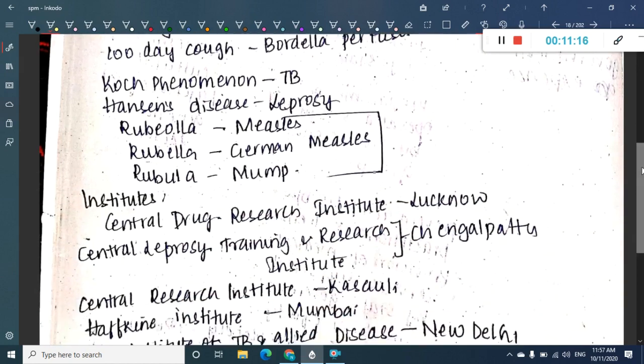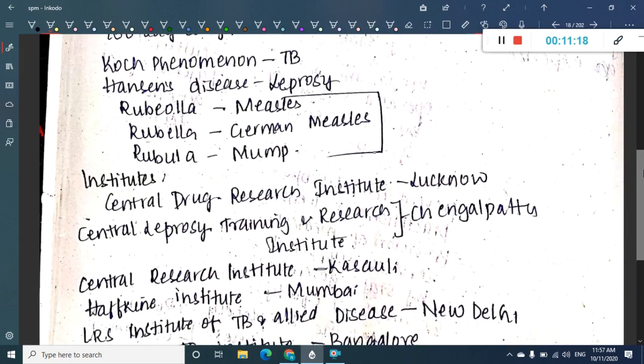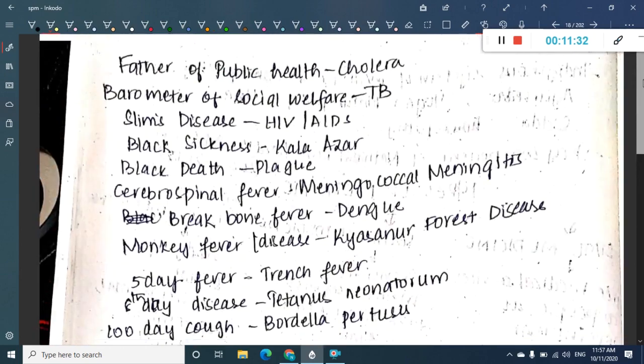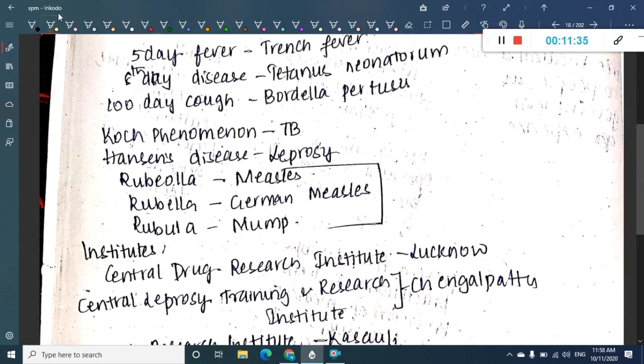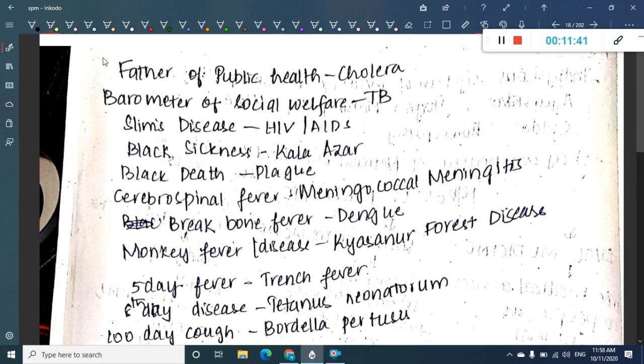Then Koch's phenomenon for tuberculosis. Hansen's disease is also called leprosy. Rubella is German measles. So all these are the other names for diseases. Next we have to know about the institutes and where they are situated. All these are one-liners which are asked at least once in one or the other entrance tests.